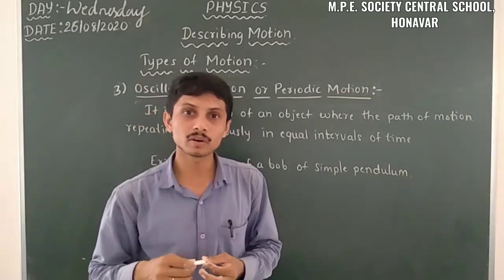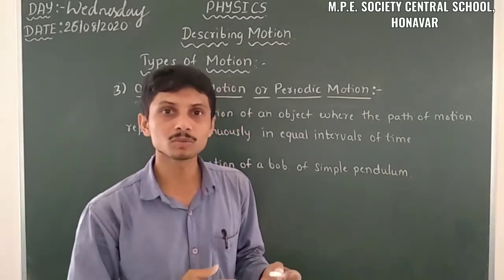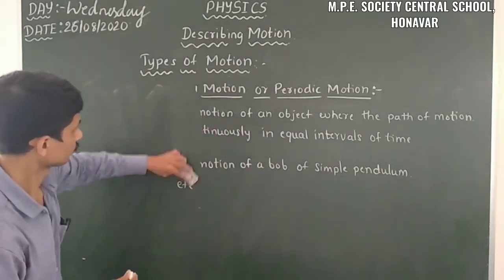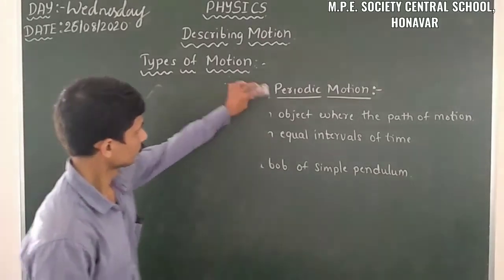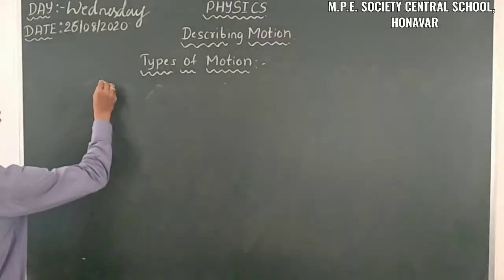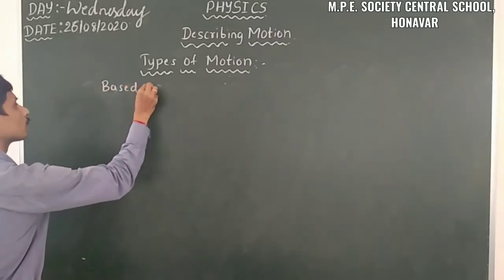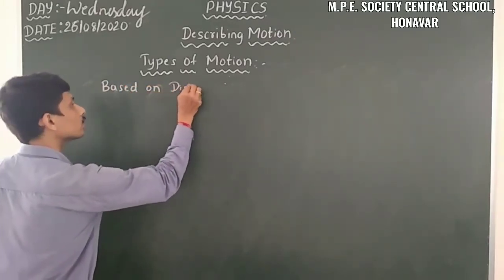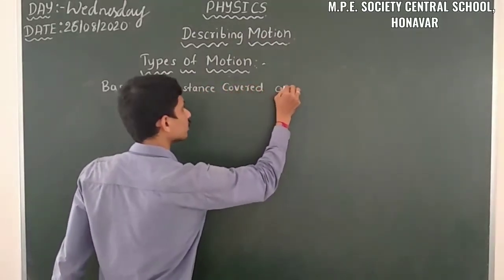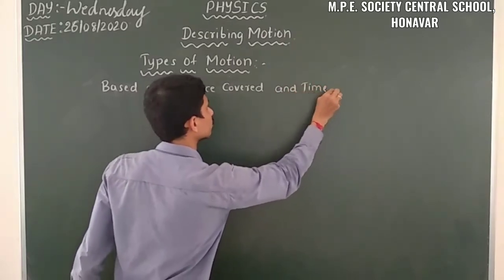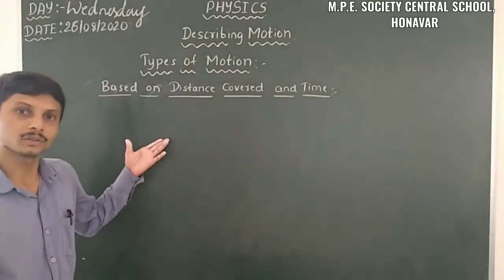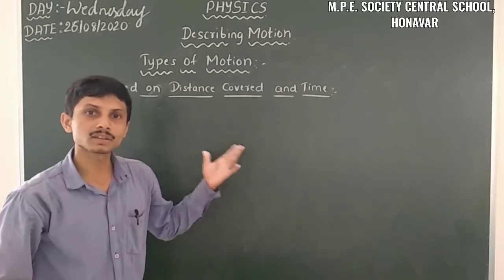Based on distance covered and time, there are two types: one is the uniform motion, another is the non-uniform motion.